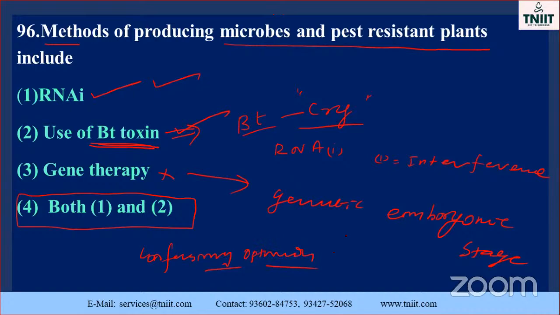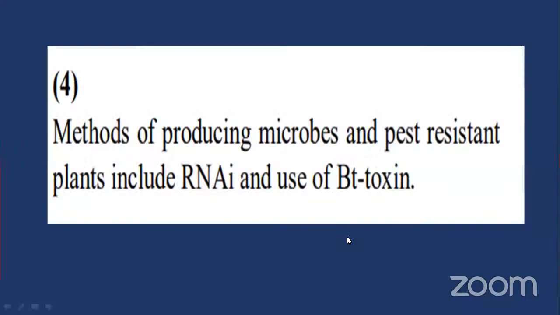Okay, go to the next one. See the option: methods of producing microbe and pest resistant plants. Only RNAi, ribonucleic acid interference, and also the use of Bt cotton and Bacillus thuringiensis toxin. We will get microbe and pest resistant plants. That is very, very important.